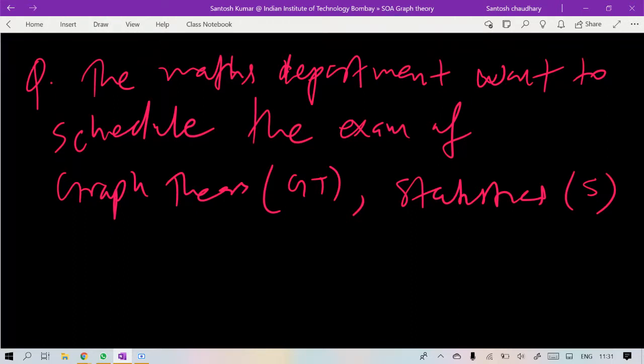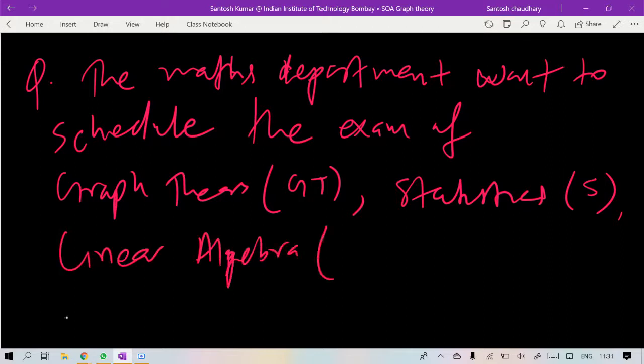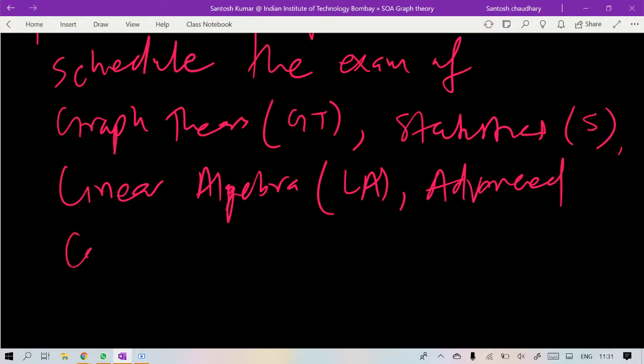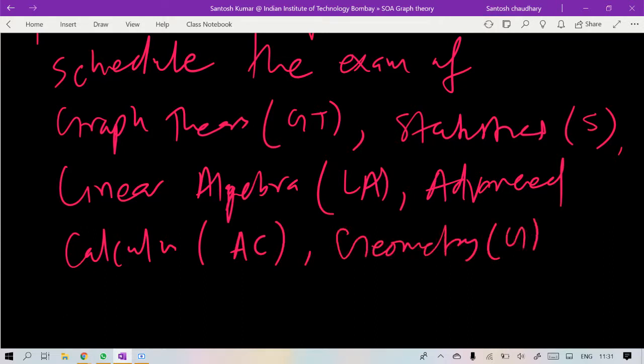So the maths department wants to schedule the exams of graph theory, statistics, linear algebra, which in short we write LA, advanced calculus, AC, geometry, G, and modern algebra, MA.